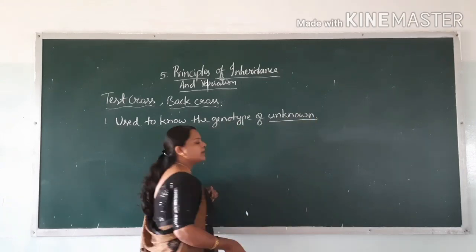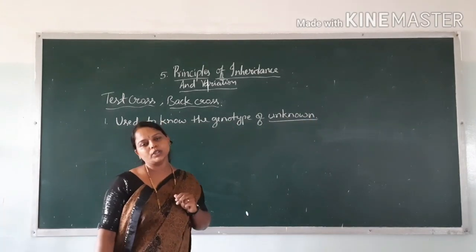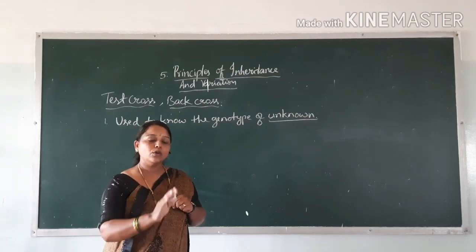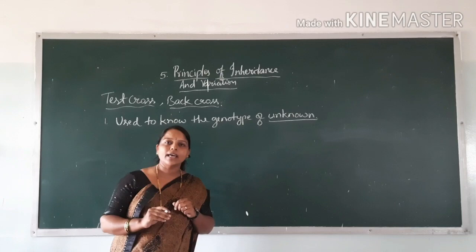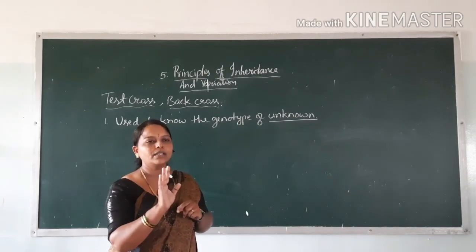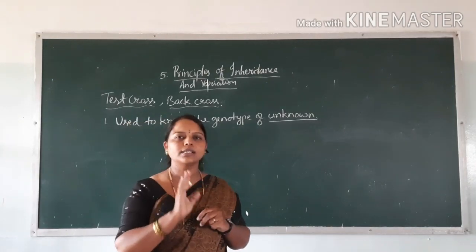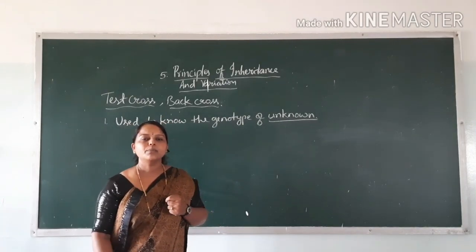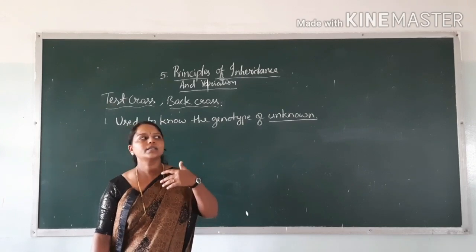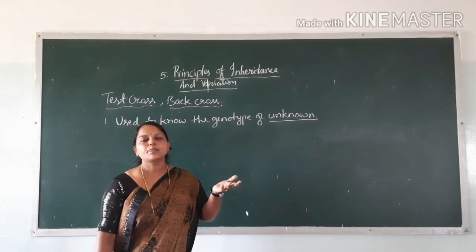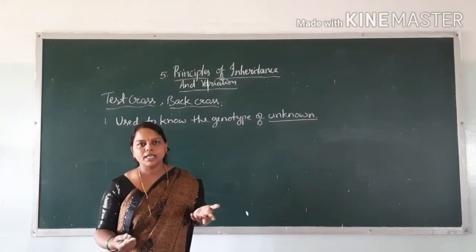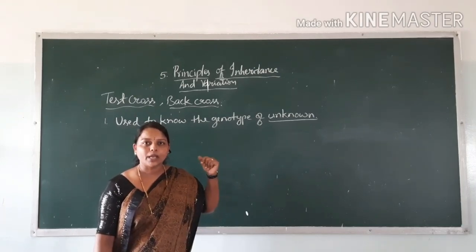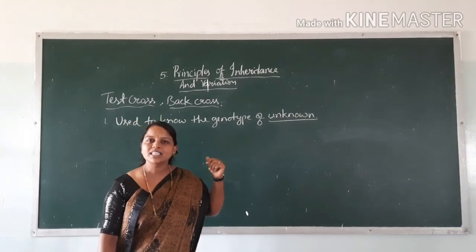For some character, we do not know the genotype. Phenotypic means external appearance, that is morphology. So by looking at that character or that plant, we can say yes, it is in tall or it is in short condition, isn't it? So that is the phenotype. That means the expressed character, that is physical appearance or morphology. Okay, what about the genotype? We can't see the genotype.